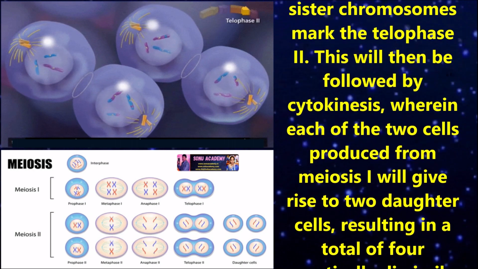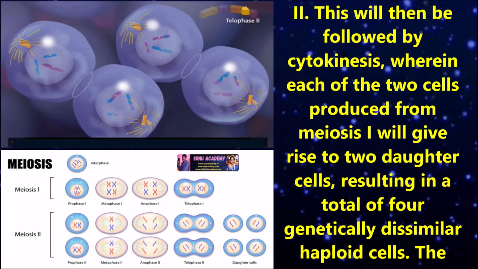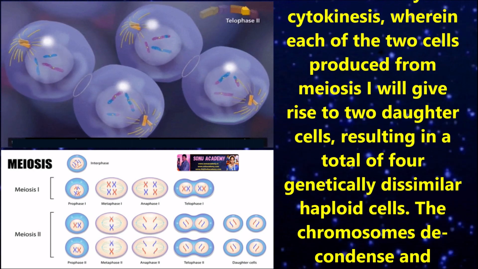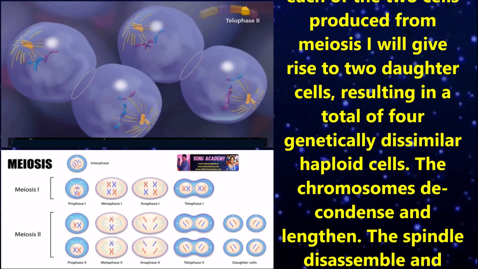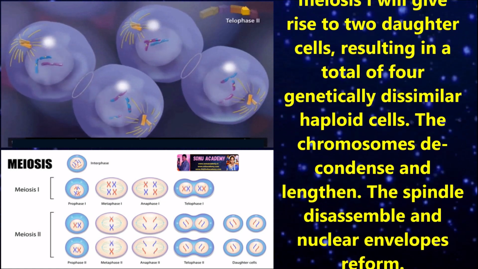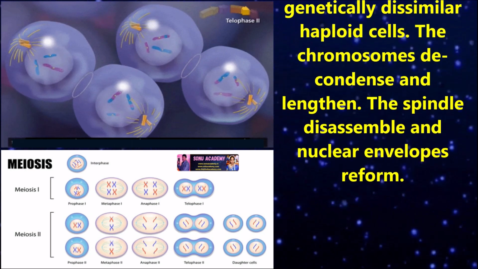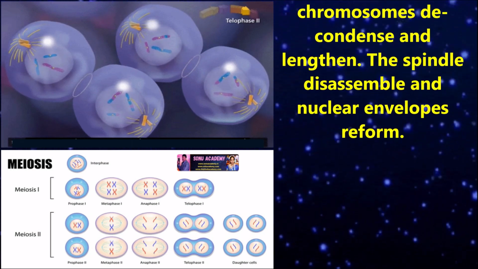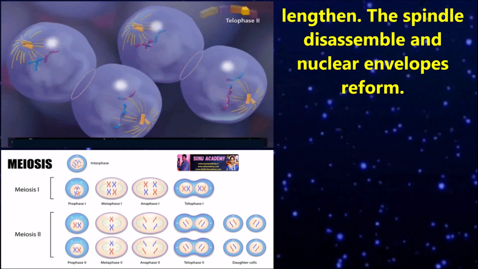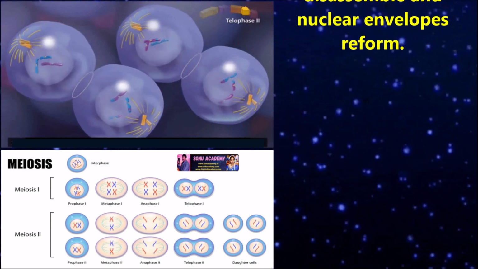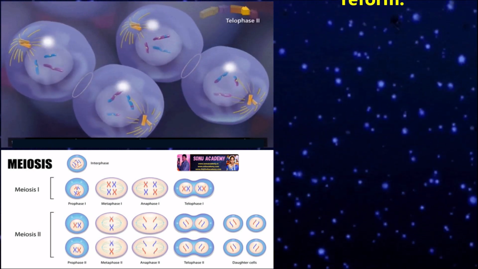This will then be followed by cytokinesis, wherein each of the two cells produced from meiosis 1 will give rise to two daughter cells, resulting in a total of 4 genetically dissimilar haploid cells. The chromosomes decondense and lengthen, the spindle disassembles, and nuclear envelopes reform.